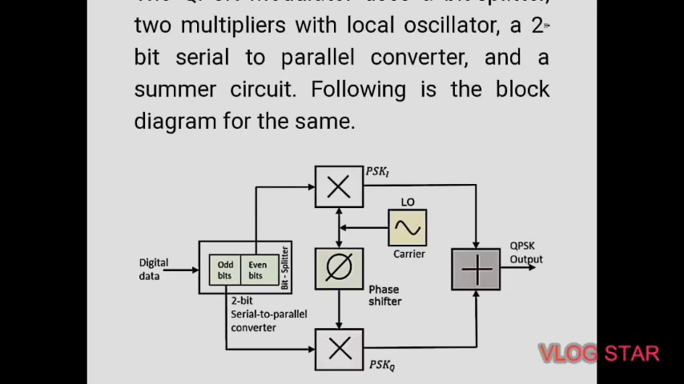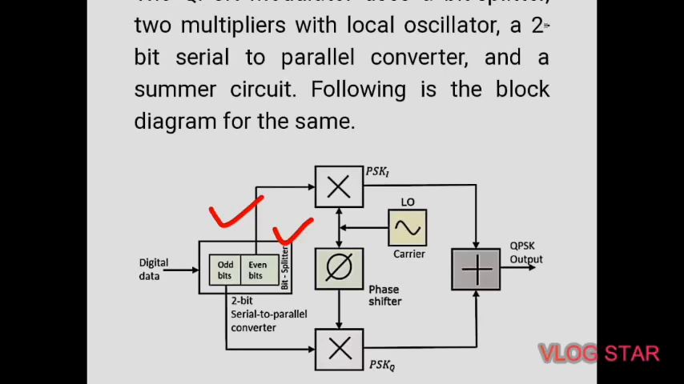Okay, so let us see the QPSK modulator. This QPSK modulator uses a bit splitter filter, 2 multipliers with local oscillator, a 2 bit serial to parallel converter, and a summer circuit. So this is the diagram for the QPSK modulator. As we can see here, at the modulator input, the message signal is split into even bits, that is the second, fourth and sixth bit, etc., and odd bits, which are 1, 3, 5, like this. These are separated by the bit splitter filter. So here we can see this is the odd bit and this is the even bit.